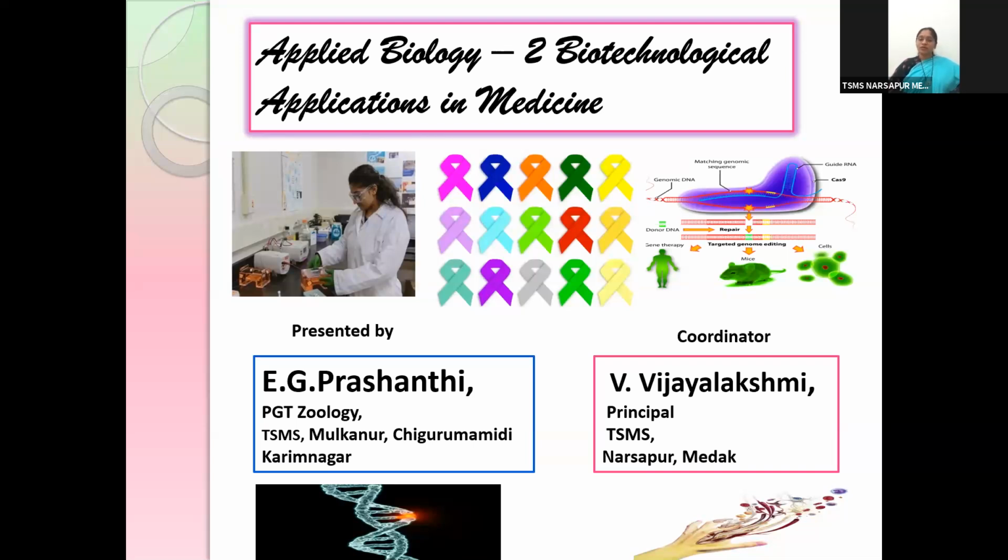Children, suppose I want to give a baby where I have chosen physical characters. Suppose curly hair, blue eyes or gray eyes, or the skin color or anything. So I can choose the physical characters, I can build the things and I can implant into the mother's womb, isn't it? So this is possible.